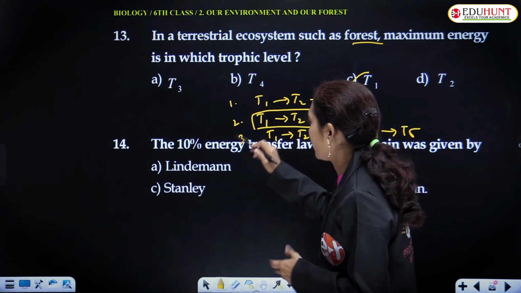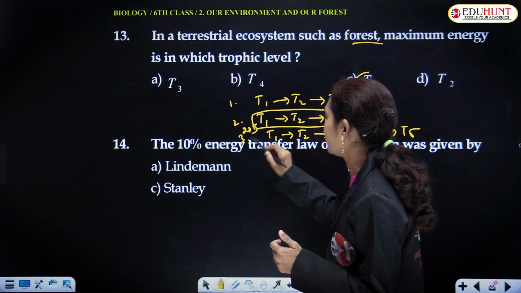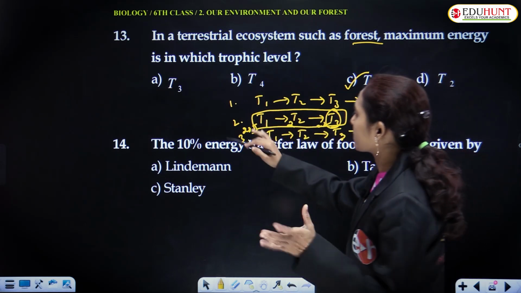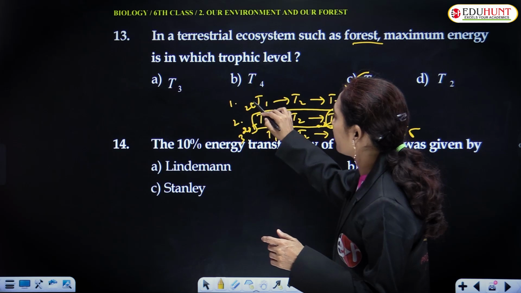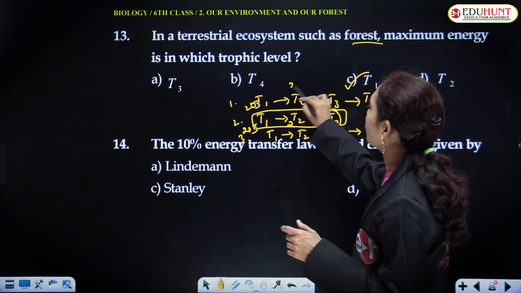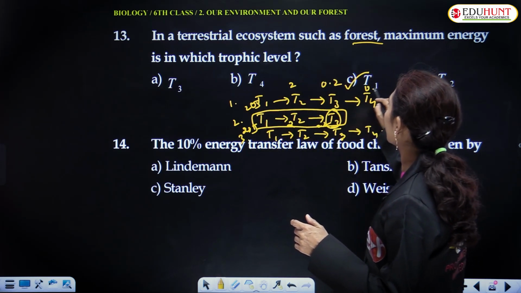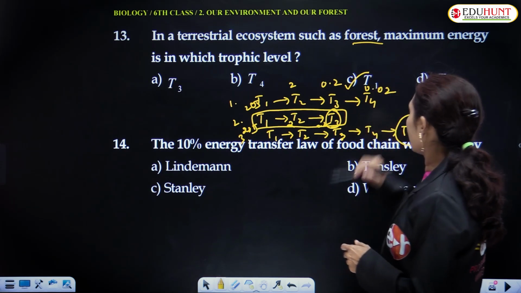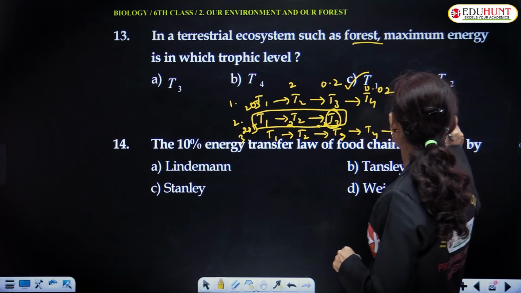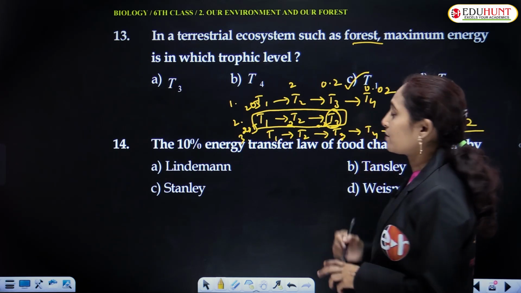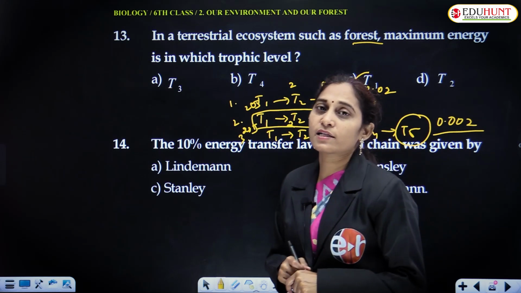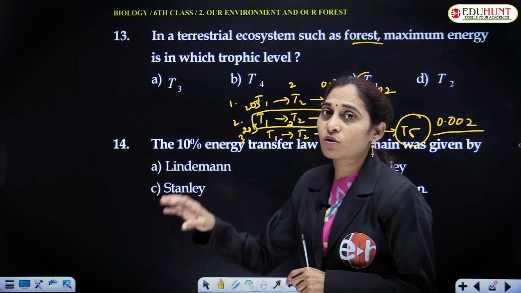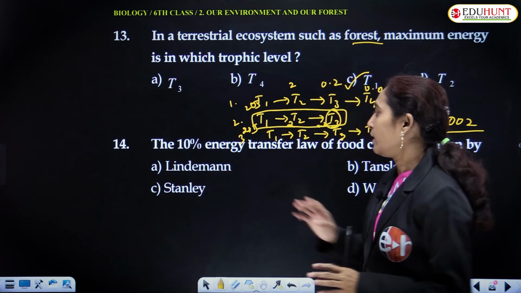As per the previous question, if this has 20 joules, T2 has 2 and it has only 0.2. If we take the same amount, 20 joules, then 20 joules to 0.2, then it is 0.02. In this order, in this food chain, it will be 0.002, isn't it? That is why if the length of the chain increases, the amount of energy that is stored in the last trophic level will be very least.